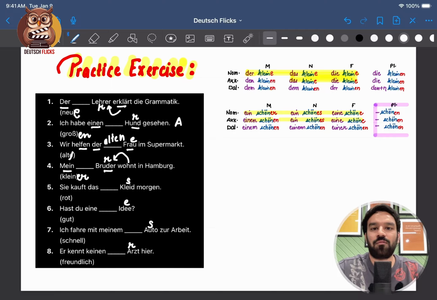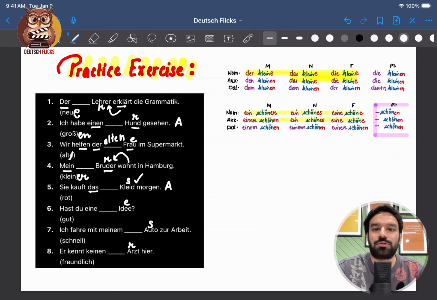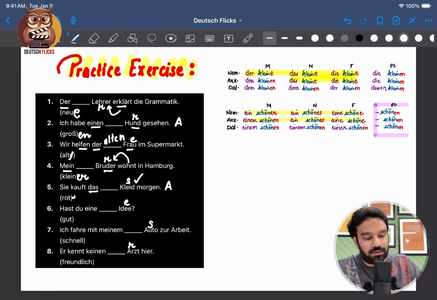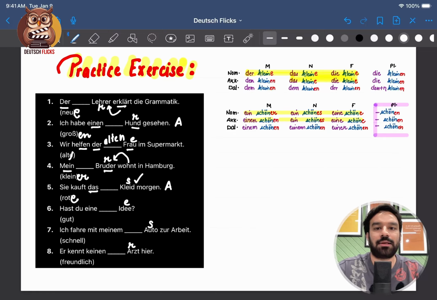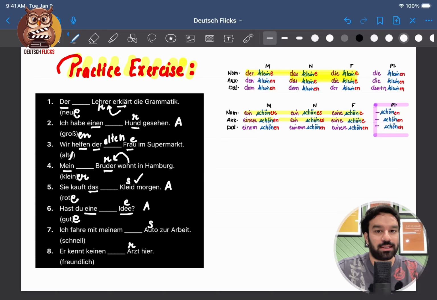Nummer 5. Sie kauft das rote Kleid morgen. We have to fill "rot", which means red. Definite article table, noun being neutral, case being accusative. So adjective ending "e". Sie kauft das rote Kleid morgen. She'll buy the red dress tomorrow. Nummer 6. Indefinite article table, feminine noun, case accusative. Answer will be "e". Hast du eine gute Idee? Do you have a good idea?